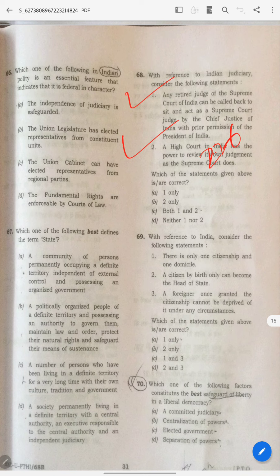If you just read polity normally, like the guy who gets 60-70% in his degree or college, reading in a very general, very jolly way, even if you read in that mood, you should know this answer. So the answer is C.